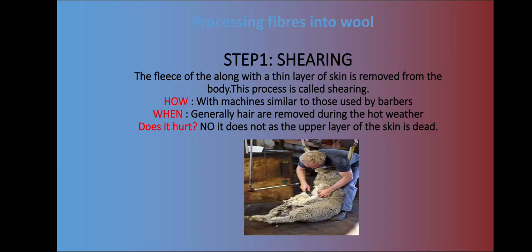Now these hairs provide woolen fibers. These woolen fibers are then processed to obtain woolen yarn. Now you must be thinking that if we are removing the hairs of the animal along with a thin layer of skin, then it must hurt the animal. But no, it does not hurt the animal, just as it does not hurt when you get a haircut or your father shaves his beard. Do you know why? It is because the uppermost layer of the skin is dead. Also, the hair of the sheep grows again just as your hair does.